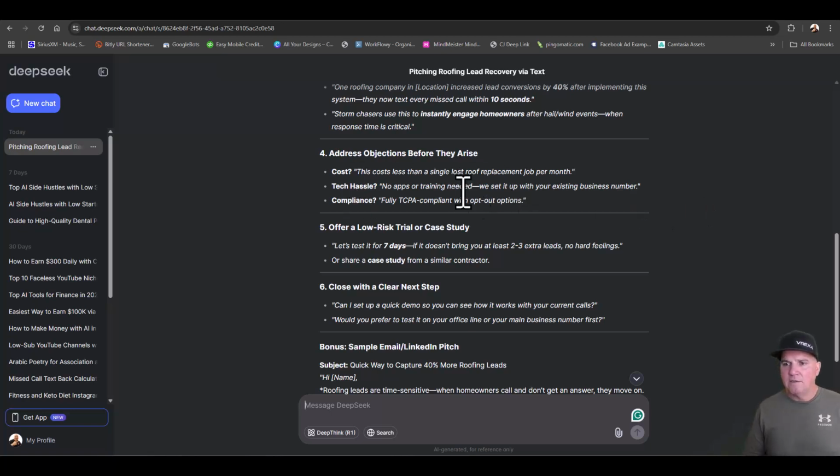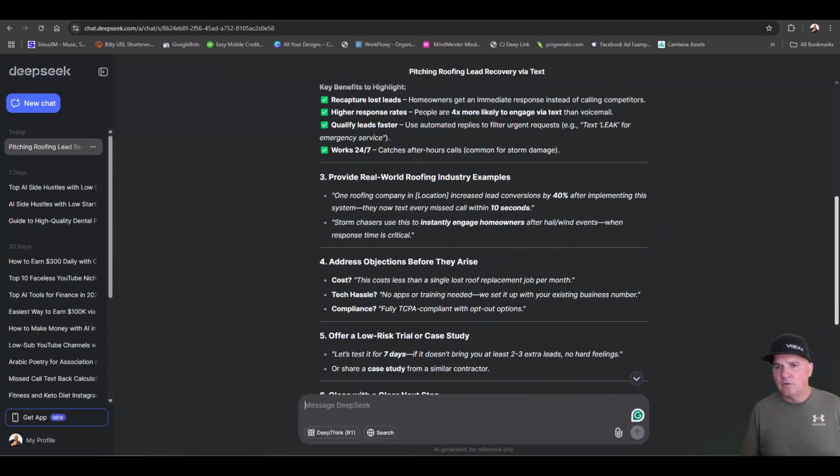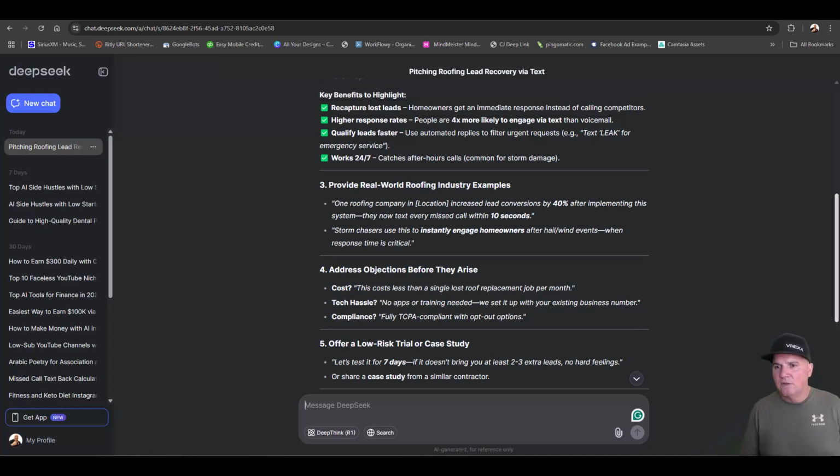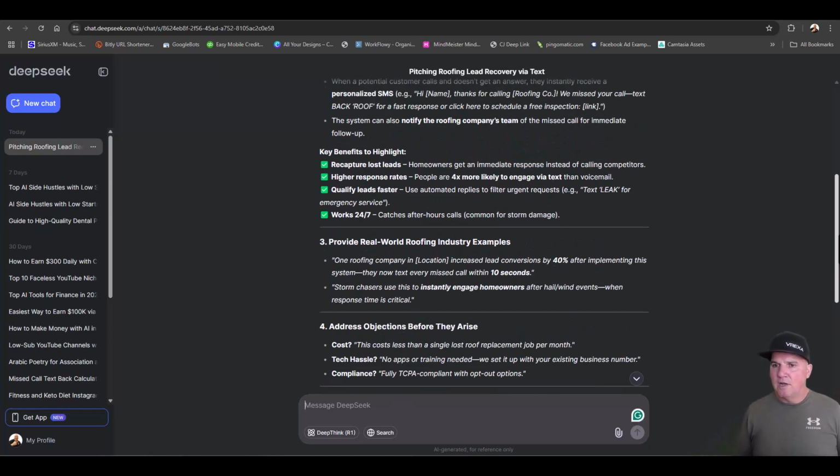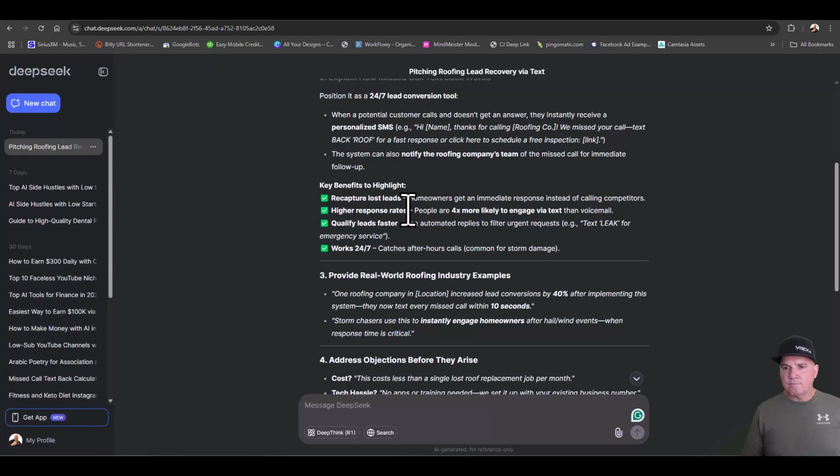So on this, I wouldn't use that because a roof job is like 10 grand. We're not charging them that, unless you want to go balls to the walls and try to pitch a $500 or $5,000 a month package, but you're not going to be competitive. But recapture leads, high response rates, qualified leads faster.